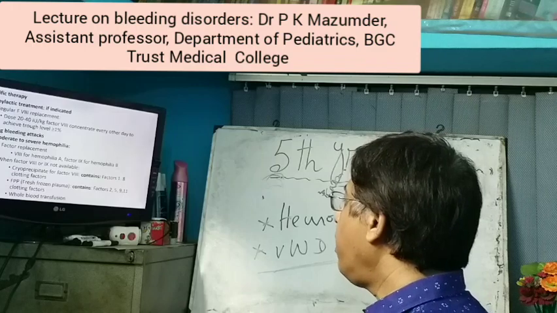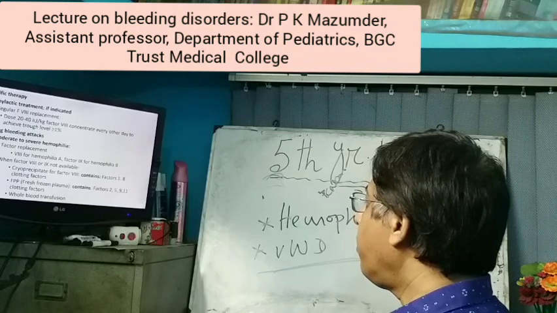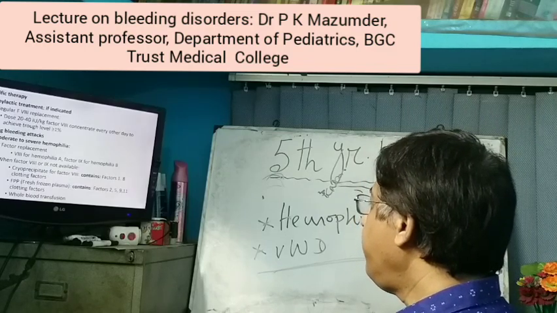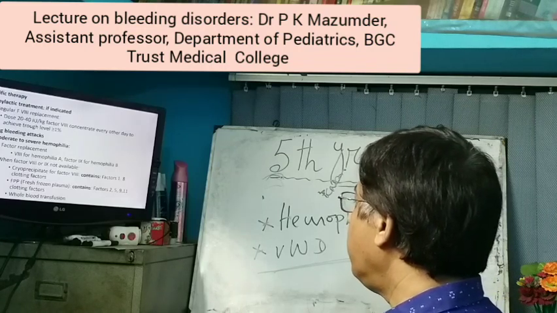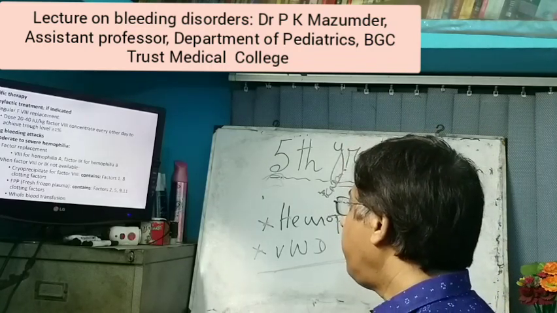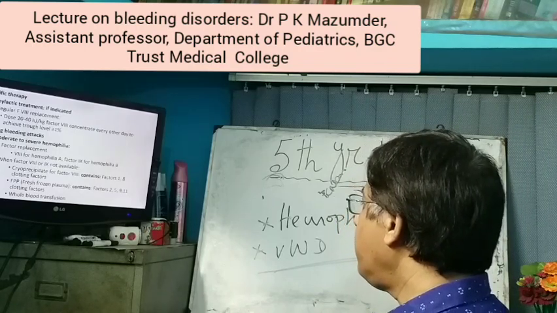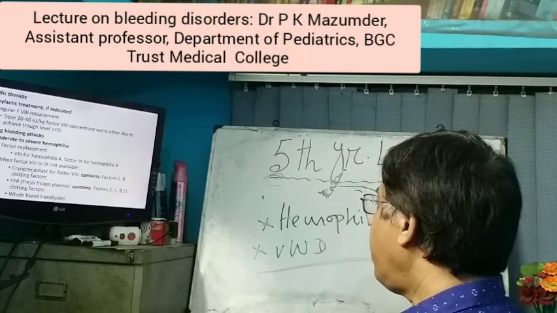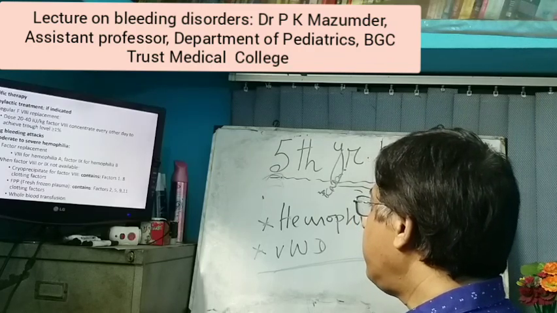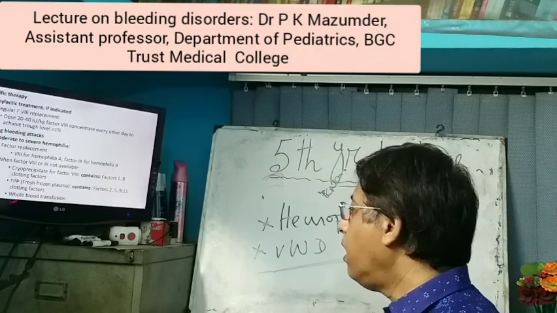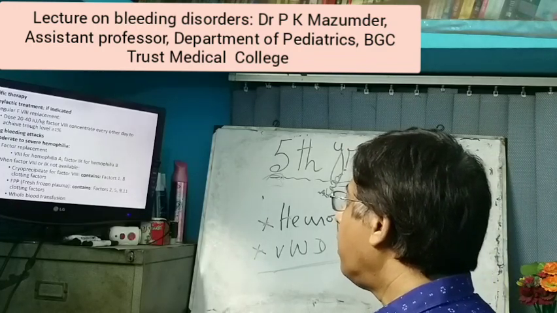When factor 8 or 9 is not available, in that case cryoprecipitate for factor 8 deficiency, because cryoprecipitate does not contain factor 9. So it is given in factor 8 deficiency or hemophilia A. Fresh frozen plasma contains factors 2, 5, 9, 11, 14, and also factor 8, and this fresh plasma is given in factor 9 deficiency. And if this is not available, whole blood transfusion may be done.